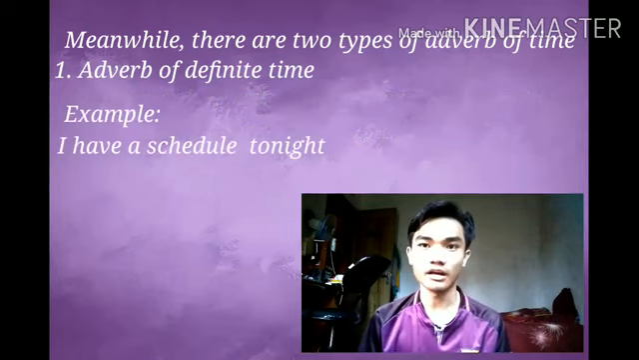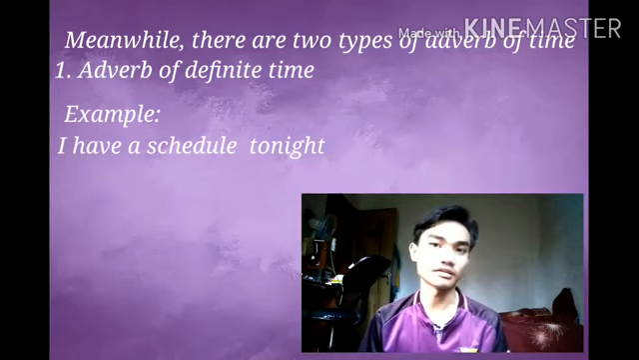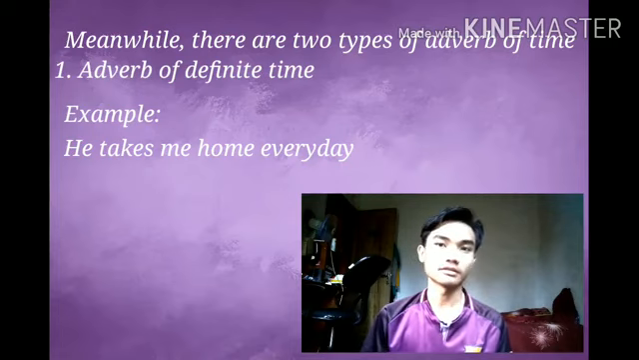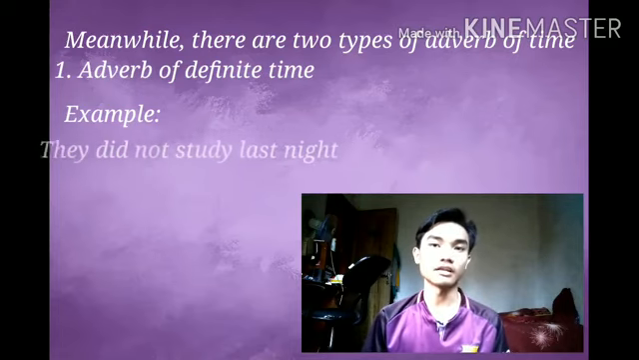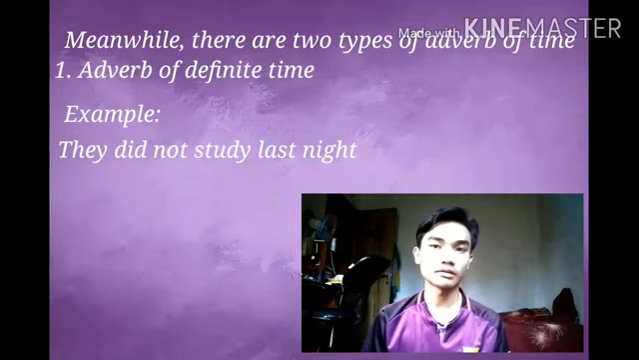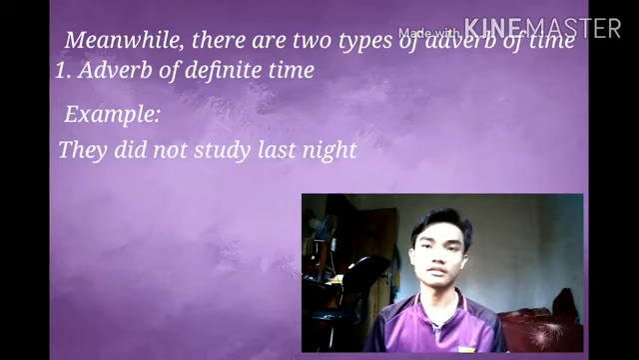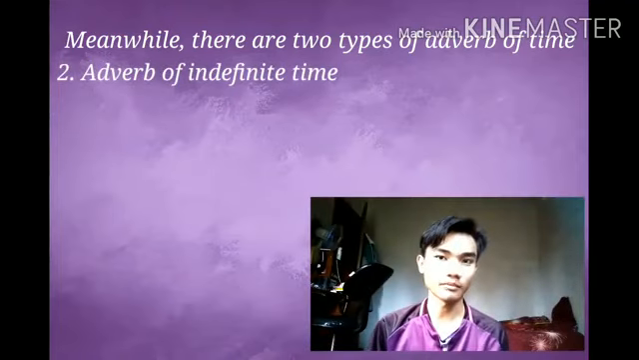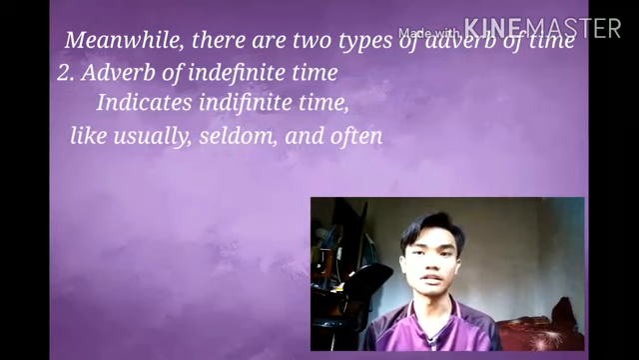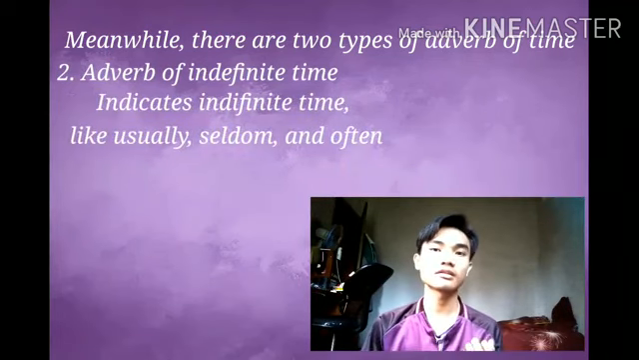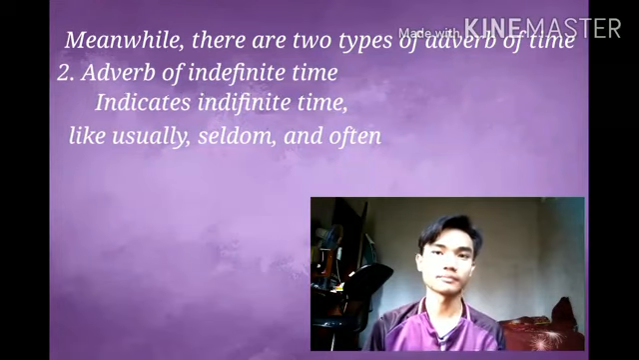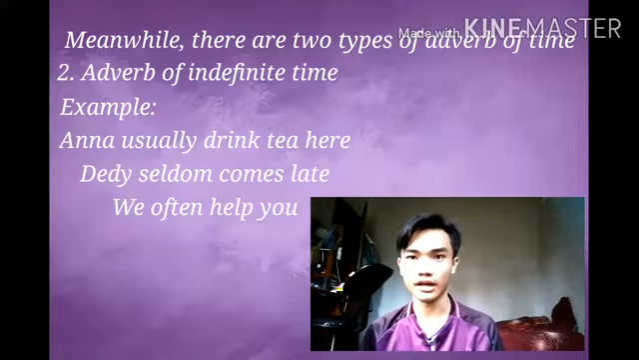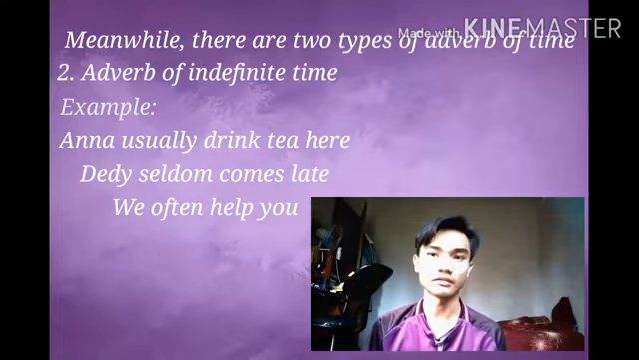Example, I have a schedule tonight. Tonight is an adverb of time. And 2, he takes me home every day. Every day is an adverb of time. And the last example, they did not study last night. Last night is an adverb of time. The second, adverb of indefinite time. Adverb of indefinite time indicates indefinite time, like usually, seldom, and often. Example, Anna usually drinks tea here. We often help you. And Jadi seldom comes late.